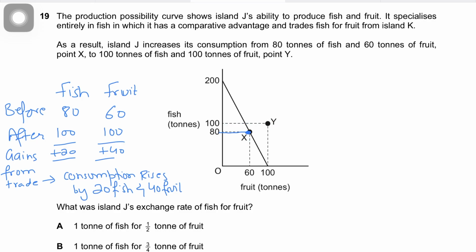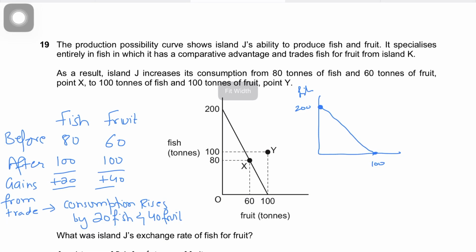Now, pretty simple. I'll tell you what's happening here. So this is an island. This is Island J's PPC. It's showing that if it invests all its resources in fish, it will produce 200 tons of fish. If all resources are invested in fruit, 100 tons of fruit will be made. This is Island J, by the way.